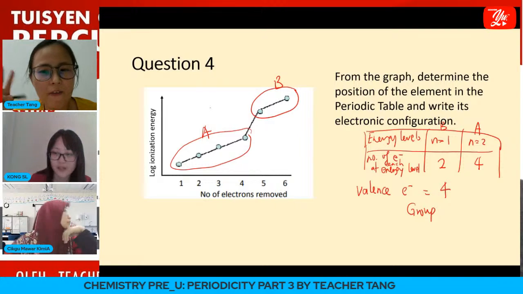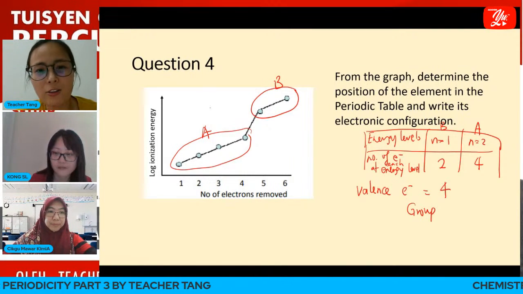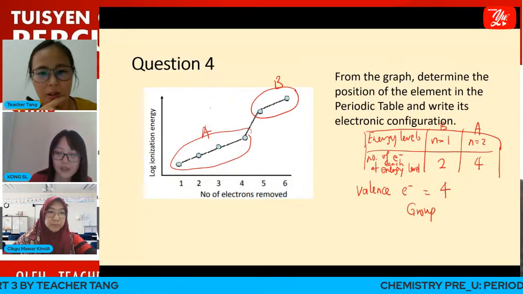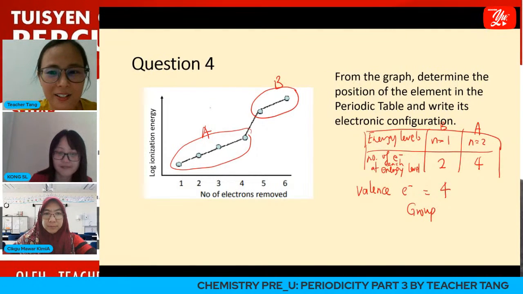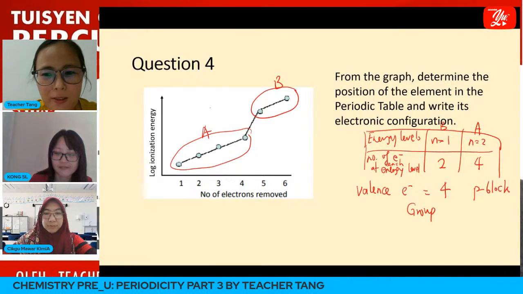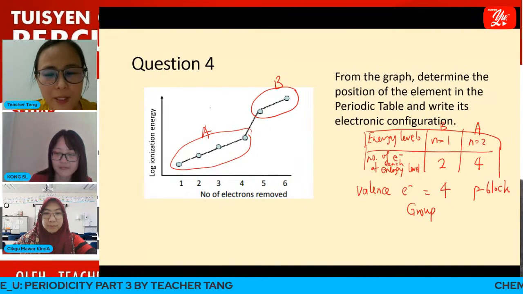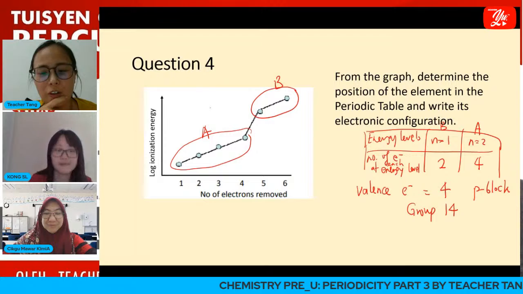So having four valence electrons, it belongs to the p block. Which group? It must be group 14. Okay, so group 14.